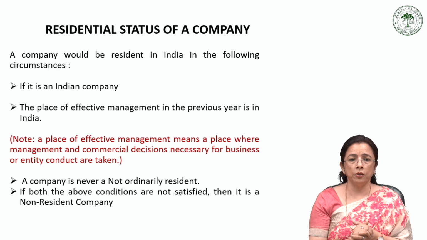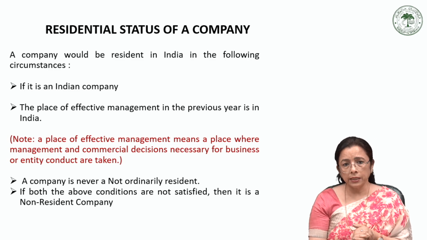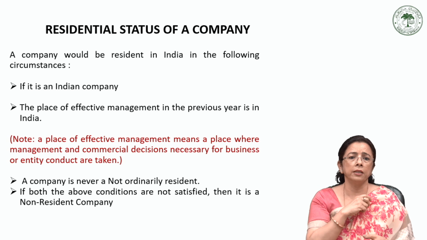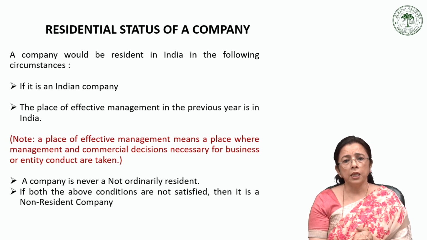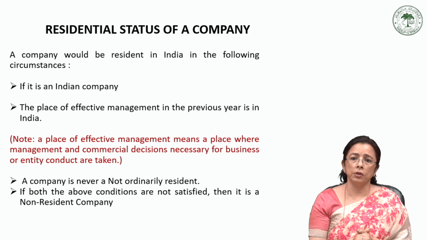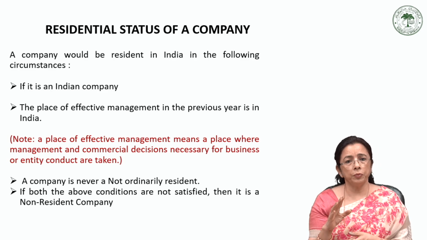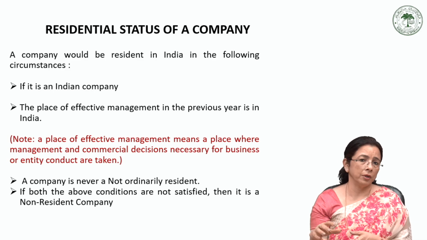How do we determine the POEM? There are certain guidelines as per CBDT Circular number 6 of 2017 that help us to identify the POEM of a foreign company. That is the Central Board of Direct Taxes, CBDT. It issued certain guiding principles through Circular number 6 of 2017, dated 24th January 2017. The determination of POEM depends on the facts and circumstances of each case and involves a two-step approach.